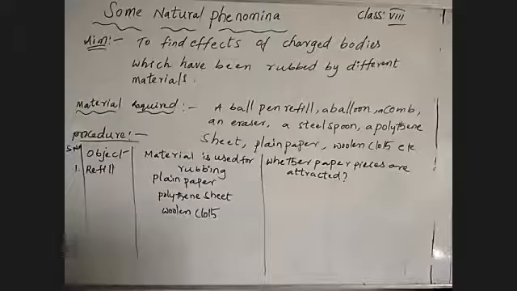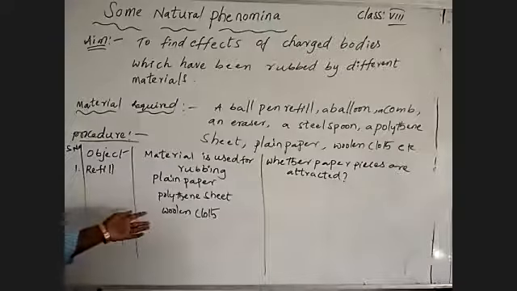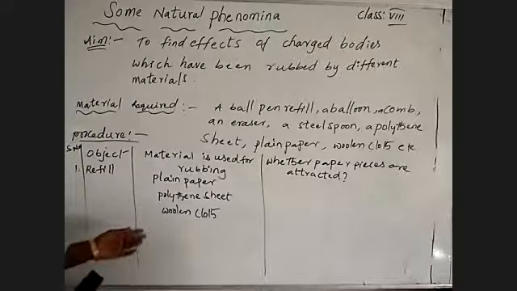So I am taking these materials, the surfaces to rub with the refill. The refill is rubbed on plain paper, polythene sheet, and woolen cloth.